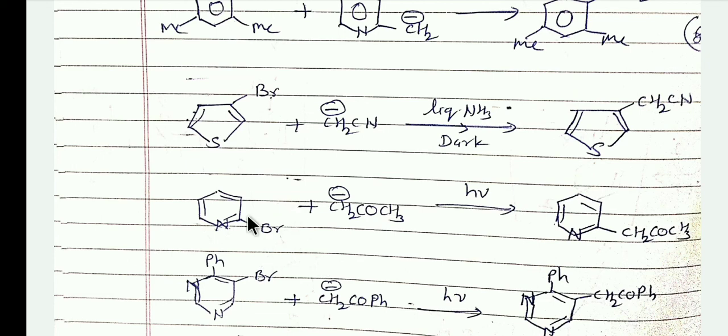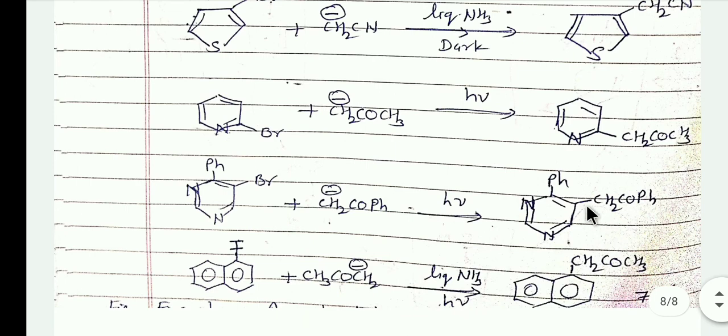The Br is removed and the CH2COCH3 nucleophile is attached at position 2, and the nucleophilic substituted product is formed. In this way, another heterocyclic compound, this one, reacts with CH2 minus COPh in the presence of sunlight and forms the nucleophilic substituted product.